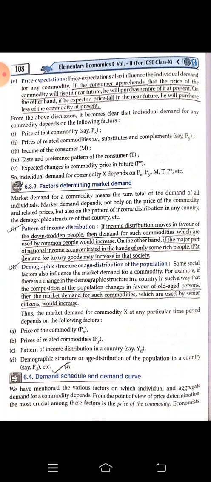Price expectation. Expectation means we are just assuming or speculating about the future. Suppose we think that in future the price of gold is going to rise more. That is a very genuine example, the price of gold is rising per year, not just per year, every month also it is rising. So if we have a certain amount of money in hand right now and we feel that the price of gold is going to rise much more after 5 years or 10 years, then this is the best price I am getting right now, so I will buy more of it.